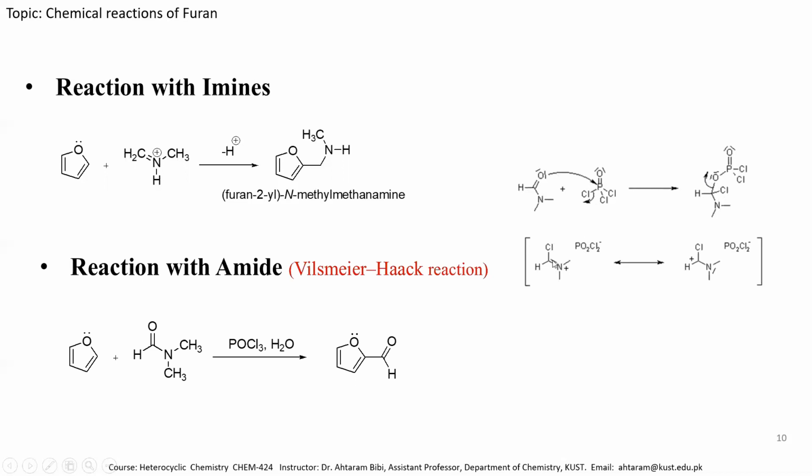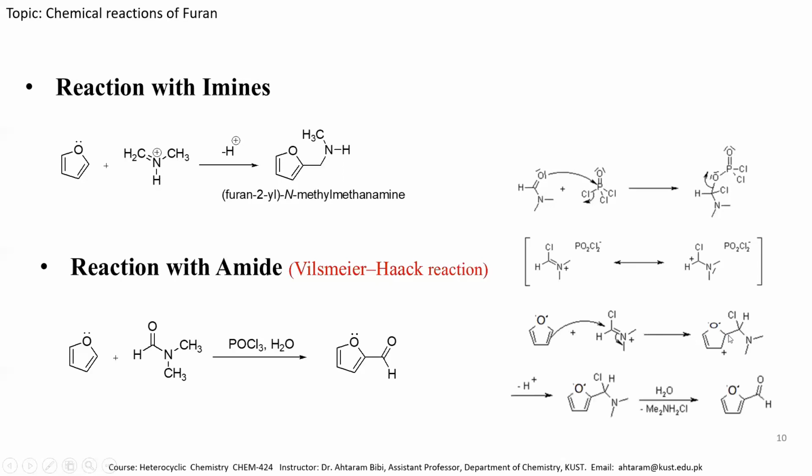When this pi electron shifts toward the nitrogen atom, the carbon carries a positive charge, which is electrophilic in nature. So this electrophilic carbon, when treated with the furan molecule, attacks this carbon atom. This pi electron shifts toward the nitrogen atom to neutralize its positive charge, giving this intermediate species. Then a hydrogen from here is eliminated to produce this species.